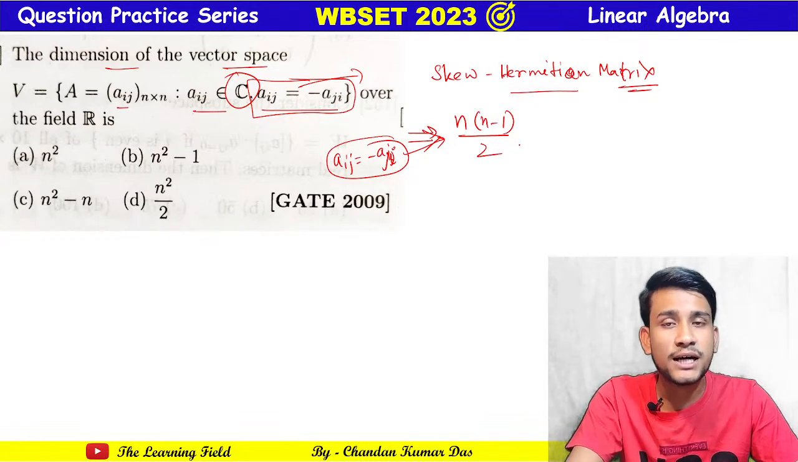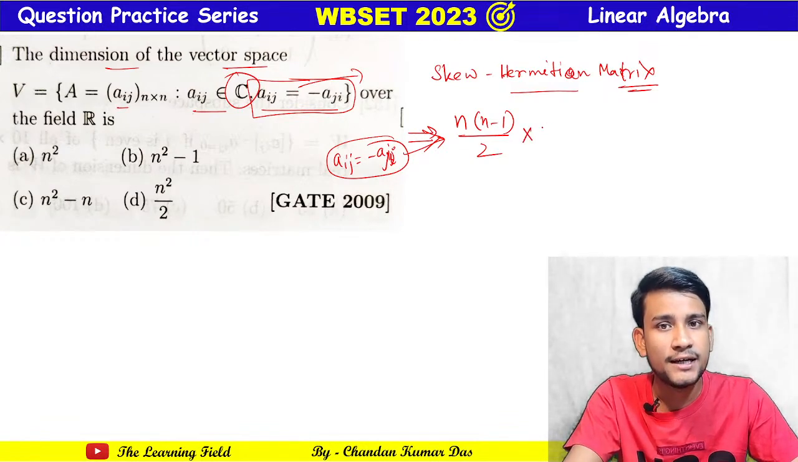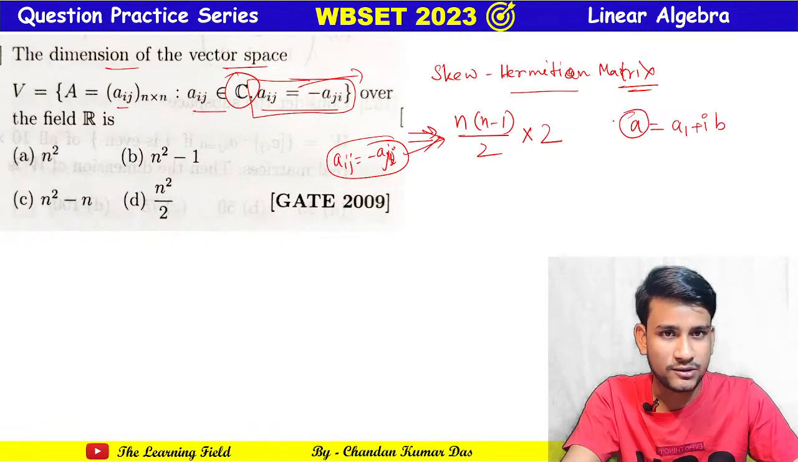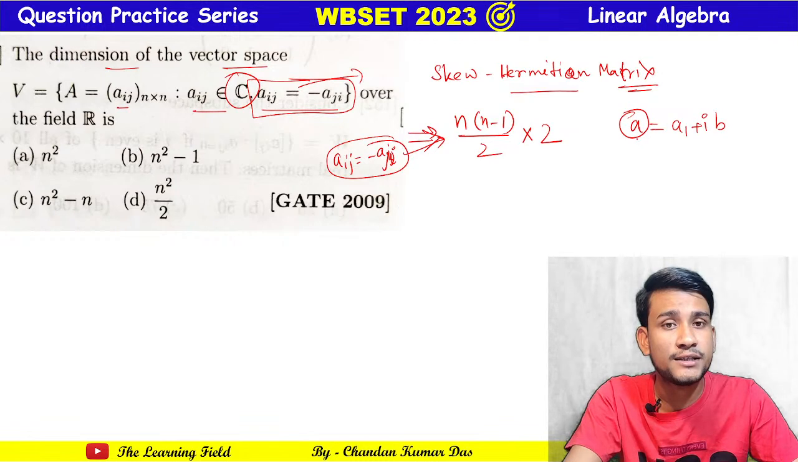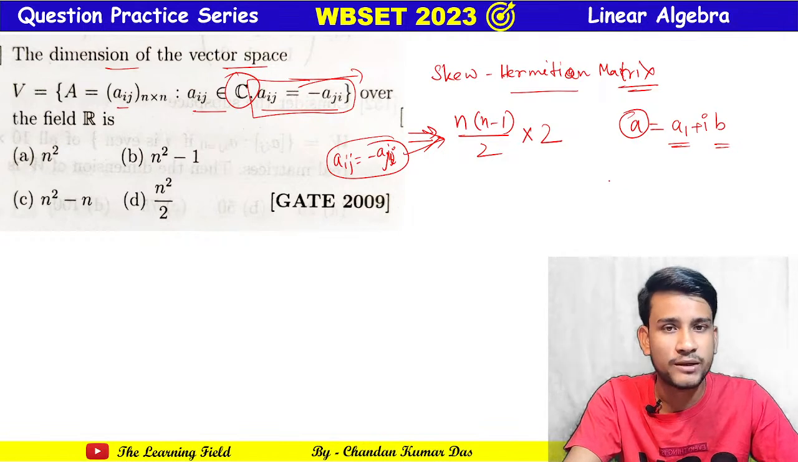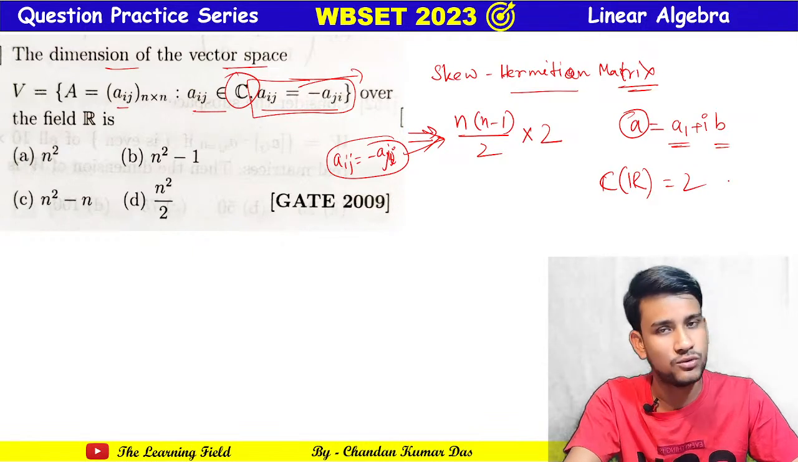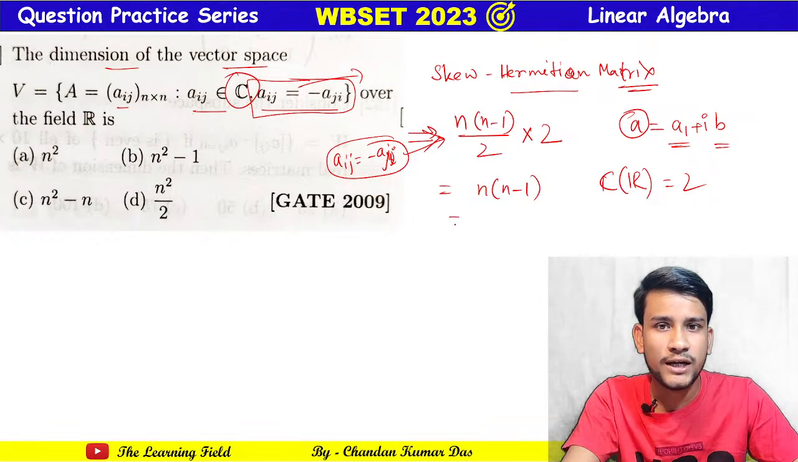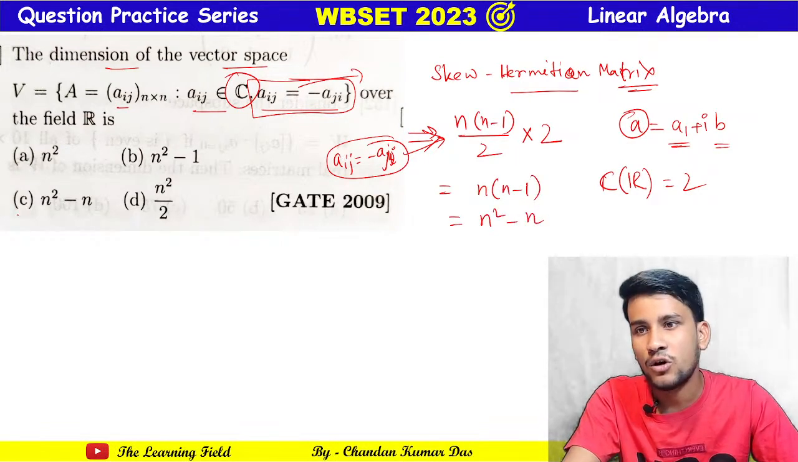Because there are two real numbers in each complex number, the dimension in the case of the complex field should be twice that. A complex number is like A1 plus iota B1, which contains two real numbers. That means the dimension of the vector space C over R is equal to 2, that's why we multiply by 2. So this is n into n minus 1, that is n square minus n. So option C is the answer.